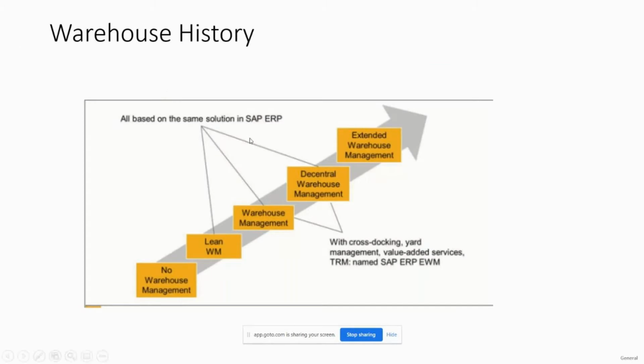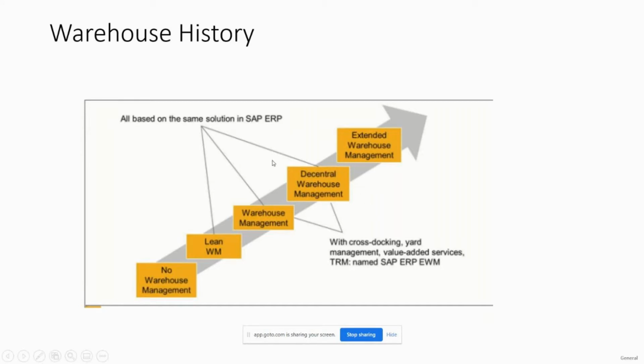Coming to the history again, after warehouse management, which brought a lot of functionalities to keep the material in a more structured way, decentralized warehouse management was introduced. It was basically a separate system. We have the ECC system, where we have common modules like MM, WM, FICO, that is the financial system module, then sales and distribution. They were dealing with this decentralized warehouse management system. Whenever there is an inbound delivery, or material coming into the warehouse, we send the request to the decentralized warehouse management system.